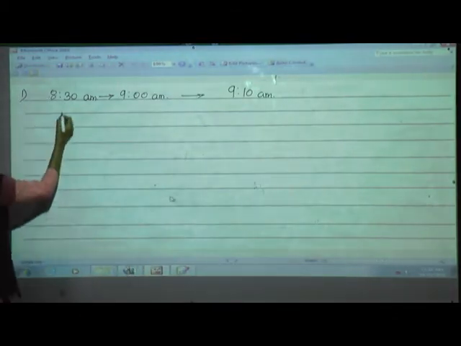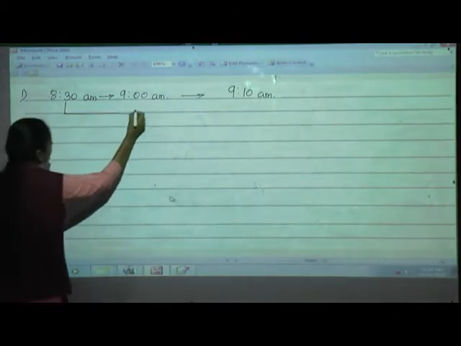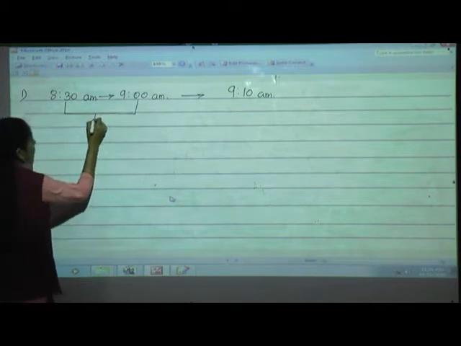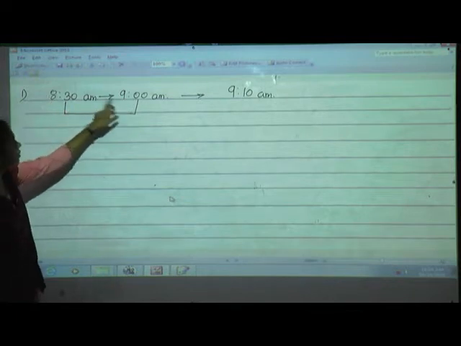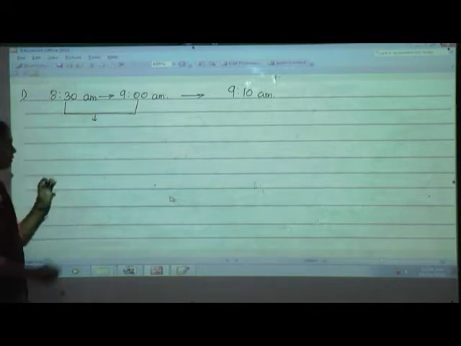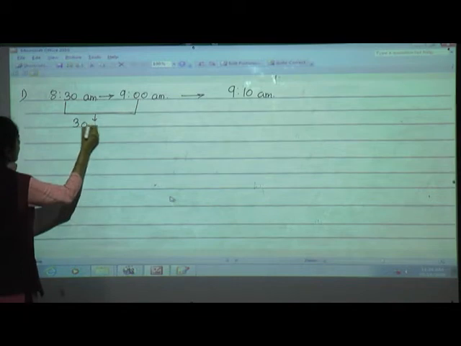Now students tell me, 8:30 to 9 o'clock, what will be the time period? It's half an hour, means 8:30 to 9 o'clock means 30 minutes, half an hour. So here I'll write 30 minutes.